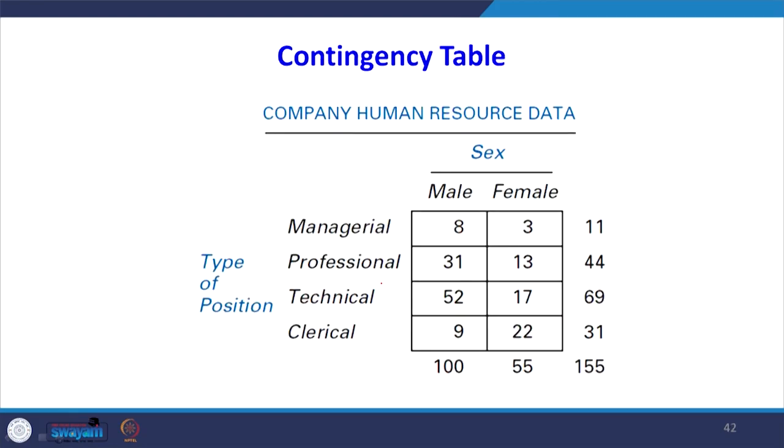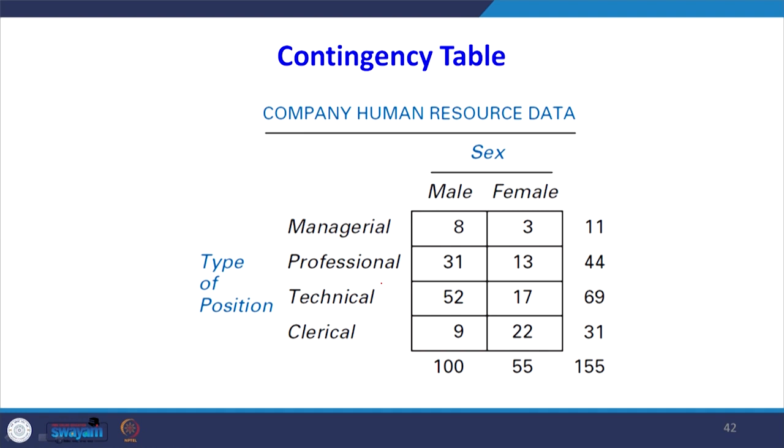Look at this table. In rows, the type of position they hold in their organization, whether managerial, professional, technical or clerical. In the columns, sex, whether male or female.